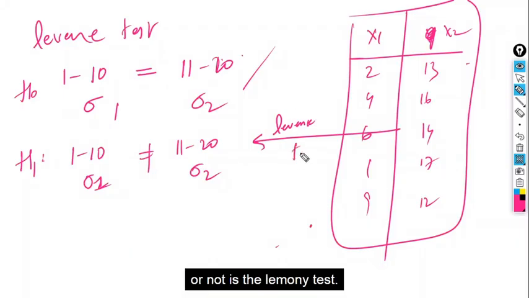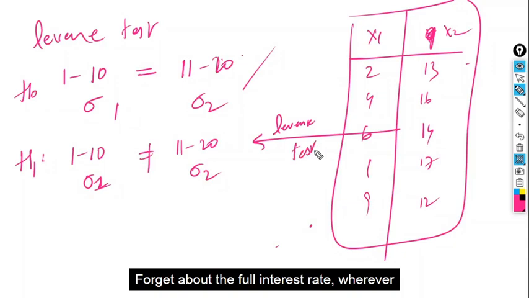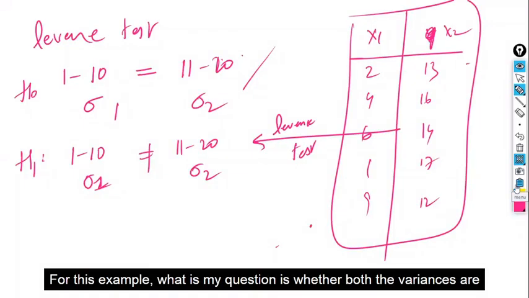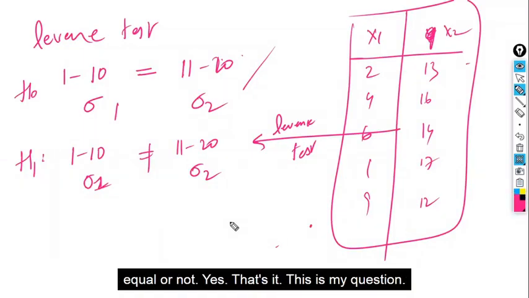That is the Levene test. Forget about the previous example, whatever it was. Remove that example; only this example is there. For this example, my question is whether both the variances are equal or not. Yes, that's it. This is my question.